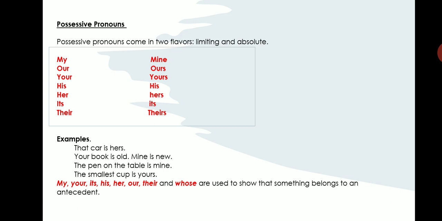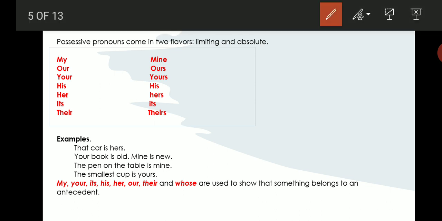The pen on the table is mine. Again, mine is a possessive pronoun. The smallest cup is yours. So let me underline the possessive pronouns and possessive adjectives here. The car is hers. Mine is new. The table is mine. The small cup is yours. And here you have your book also. Okay. I hope this is clear for you.